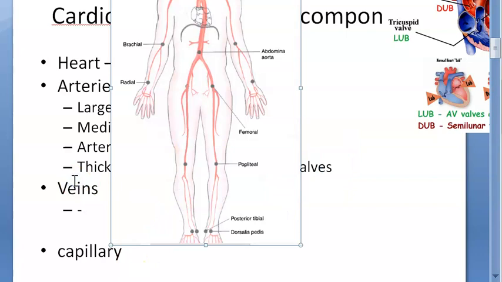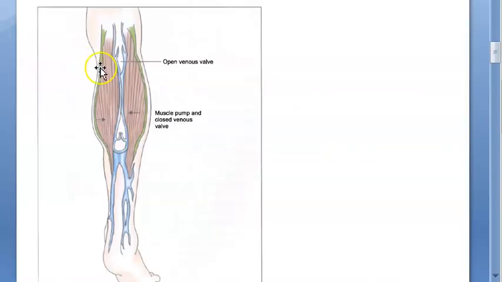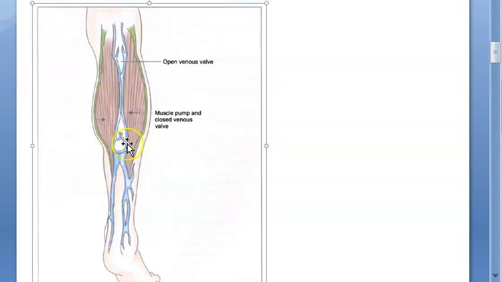Dilated, tortuous, elongated veins. That is varicose veins. Look at this, guys. Basically, you can see here that this is your calf muscle, the soleus, etc. Whenever you move your leg, they will contract and make sure that the blood returns to your heart. So that's why they are called the second heart.